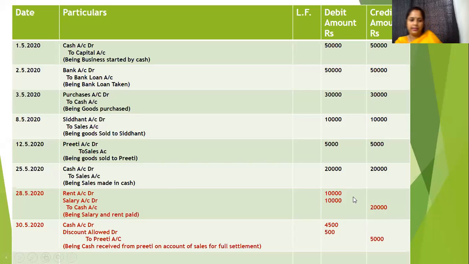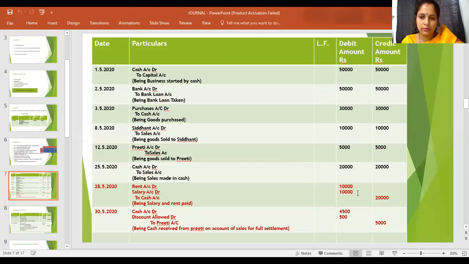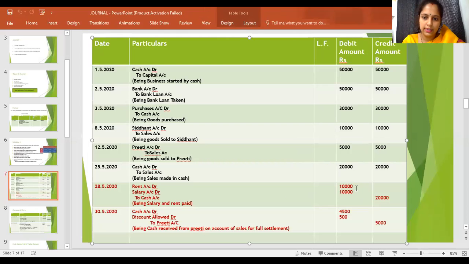Okay, we'll correct it. Rent is 8,000. Salary is 10,000. So it should be 18,000, right?